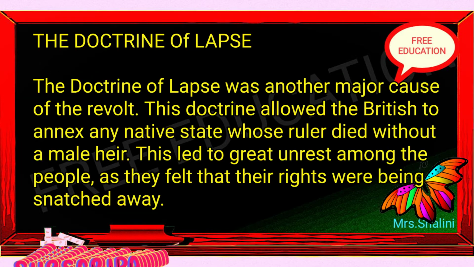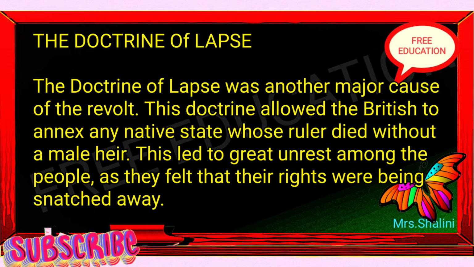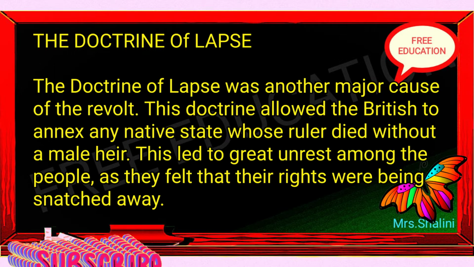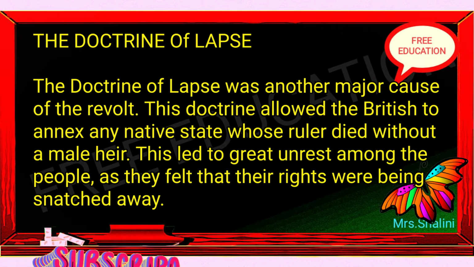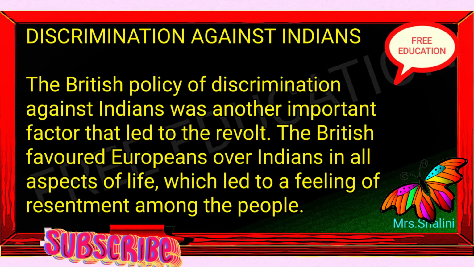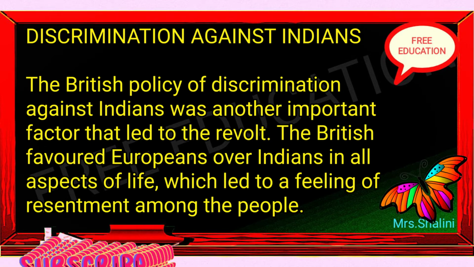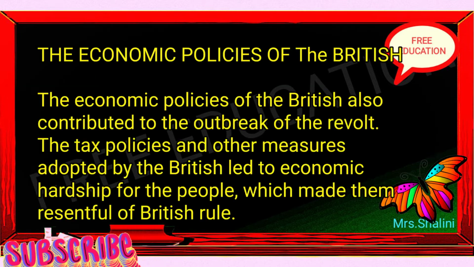The Doctrine of Lapse. The Doctrine of Lapse was another major cause of the revolt. This doctrine allowed the British to annex any native state whose ruler died without a male heir. This led to great unrest among the people, as they felt that their rights were being snatched away. Discrimination against Indians. The British policy of discrimination against Indians was another important factor that led to the revolt. The British favored Europeans over Indians in all aspects of life, which led to a feeling of resentment among the people.